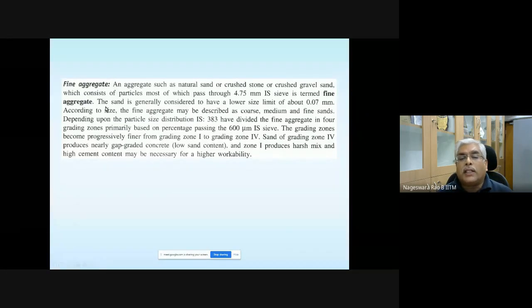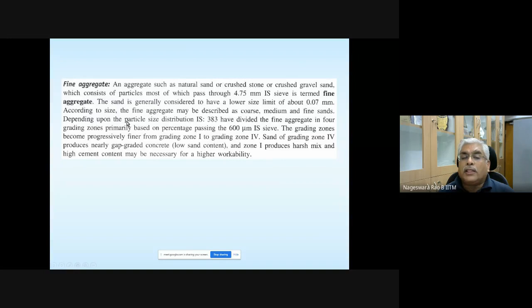Let's go through this sentence again. Sand is generally considered to have a lower size limit of about 0.07 mm. According to size, fine aggregate may be described as coarse, medium, and fine sands.